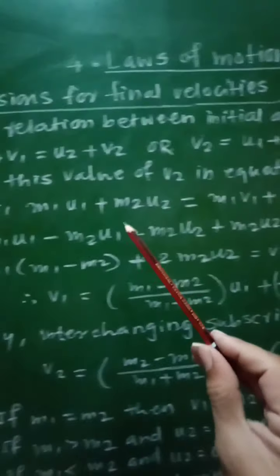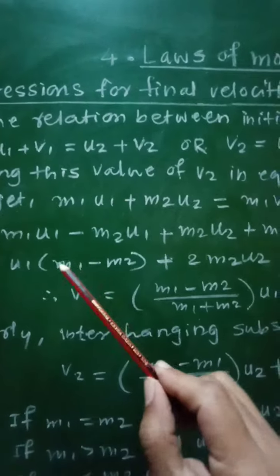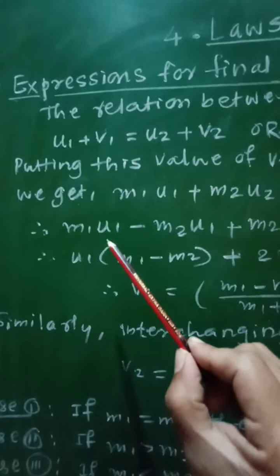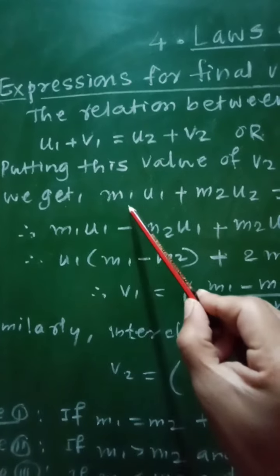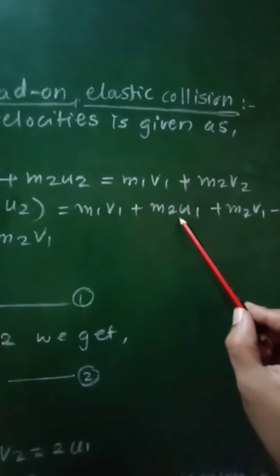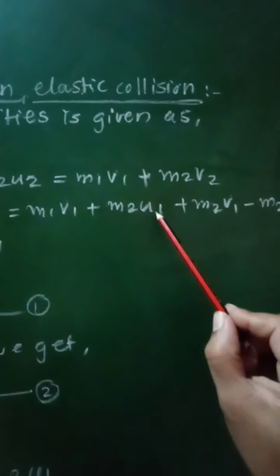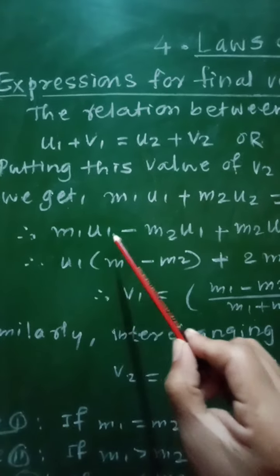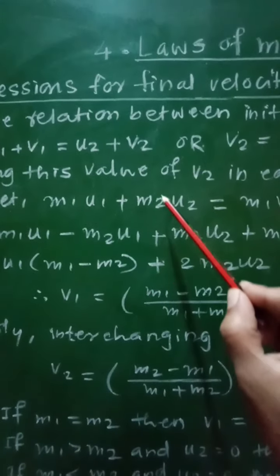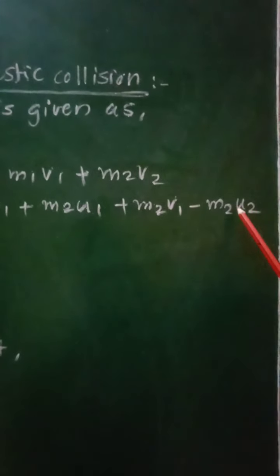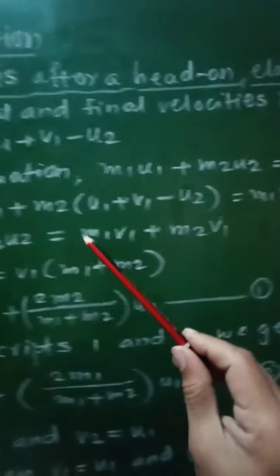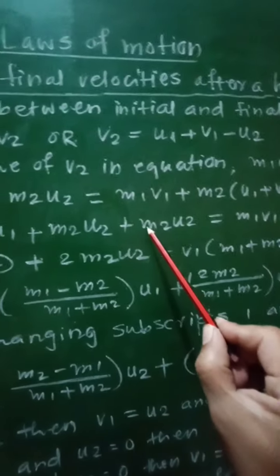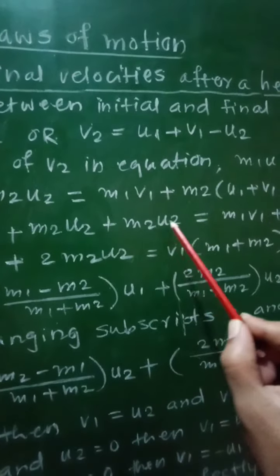Then taking the terms of u1, u2 and v together, we will get m1 u1 as it is, and then m2 u1 will be shifted towards the left, therefore it becomes minus. In this way we get m1 u1 minus m2 u1, then plus m2 u2 as it is, and the term m2 u2 on the right is minus, shifted towards the left it becomes plus, so we get m2 u2 plus m2 u2.